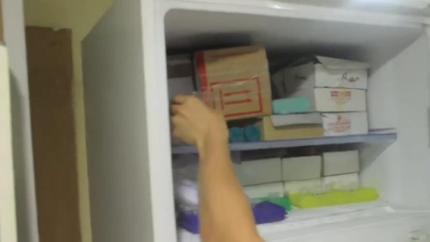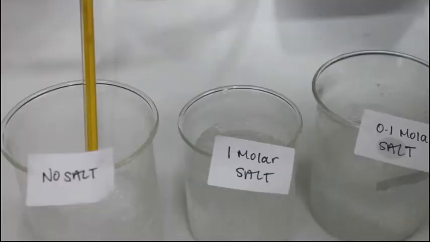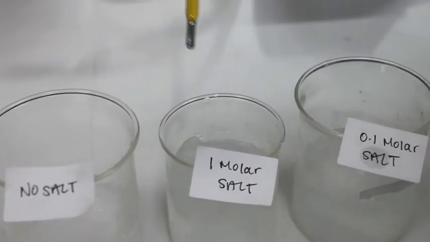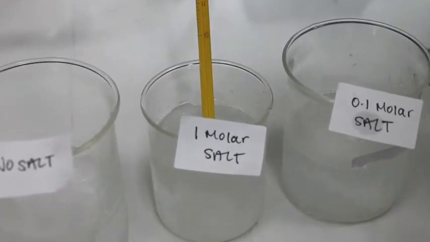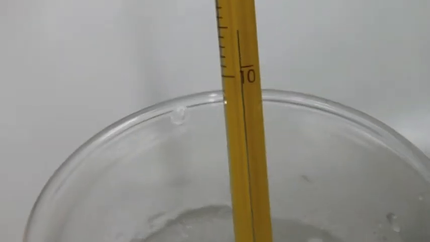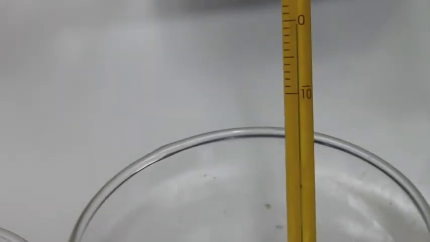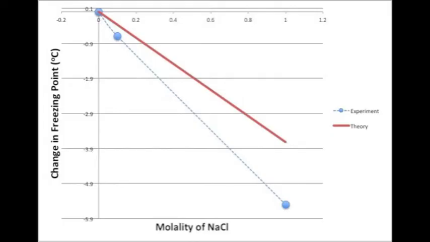We then put all 3 solutions in the freezer and waited for them to freeze. Now that all of them are frozen, we sought to measure the melting points of all 3, starting with the no salt, which measured 0 degrees Celsius. Then we moved to the 1 molar, the most salt, and we noticed a very big drop in the melting point. If you look, that's almost -6 degrees Celsius. Then when we moved to the 0.1 molar, we observed that the freezing point was only slightly below 0. Using our measurements, we constructed a graph of the freezing point depression versus concentration. As you can see, our trend was the same as with theory, but we measured too much of a decrease.